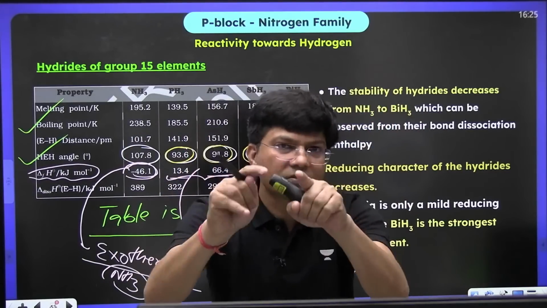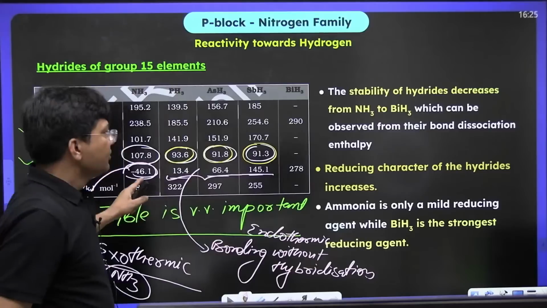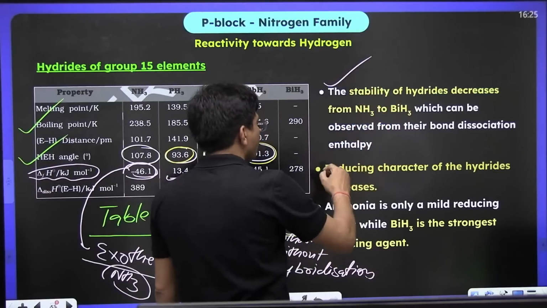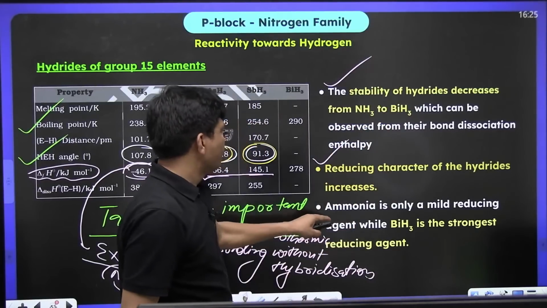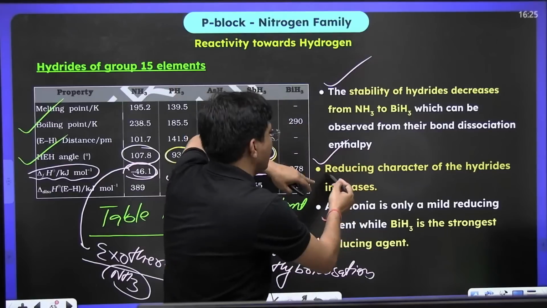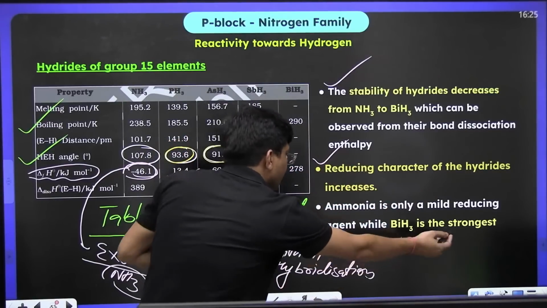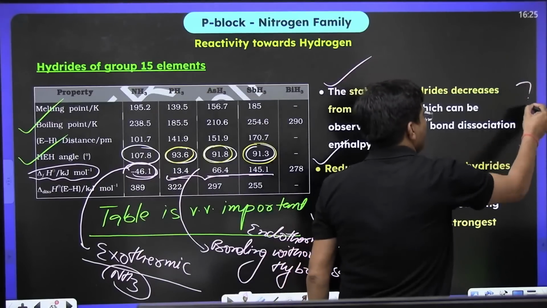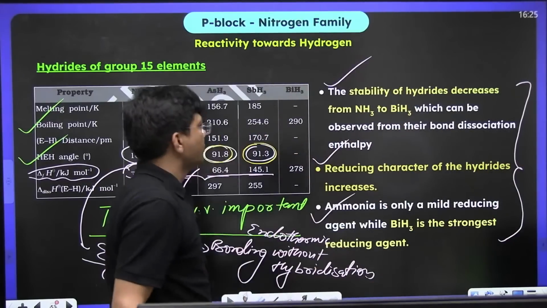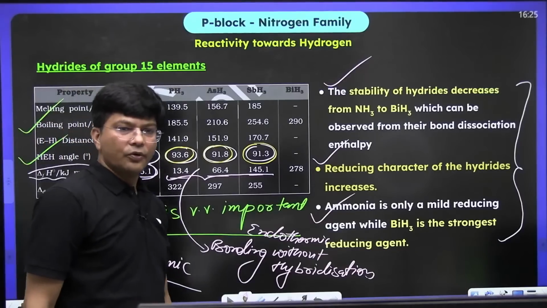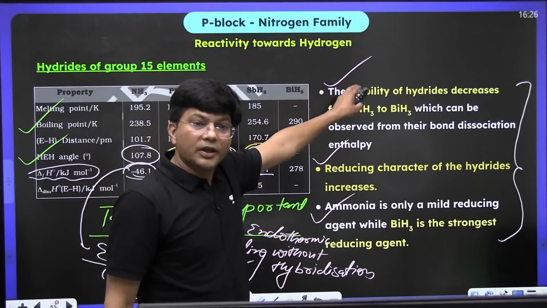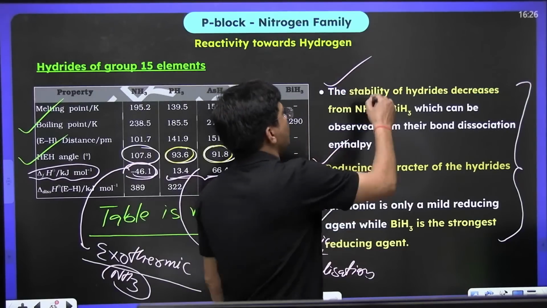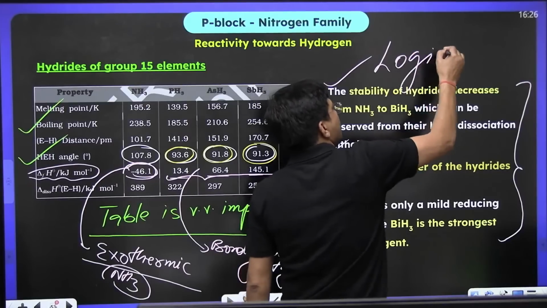Have you ever seen this? Just let me know in the chat section. Why is this happening? Now see the stability. How many of you are in search of the reason for the stability of hydride, the reducing character, and why bismuth is the strongest reducing agent? These 3 points, how many of you are searching for the reason? How many want to know the logics?